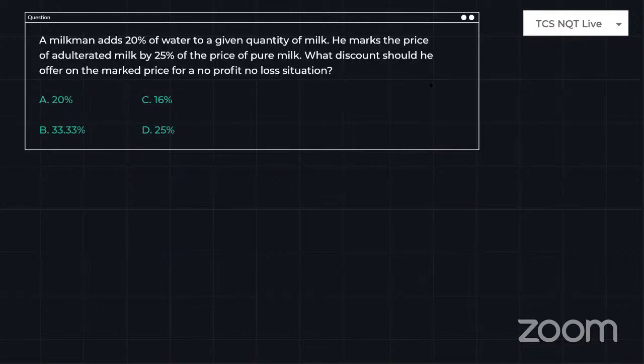So just look into the next question. A milkman adds 20% of water to a given quantity of milk. He marks the price of the adulterated milk 25% above the price of pure milk. What discount should he offer on the market price for a no loss, no profit situation? Okay, so try to look at the question, try to analyze the question.